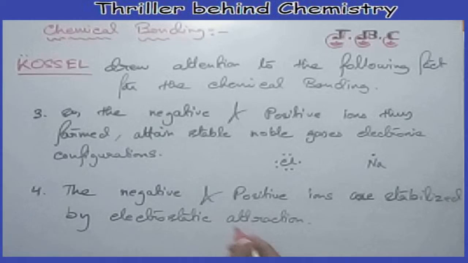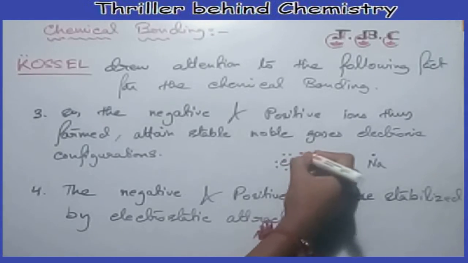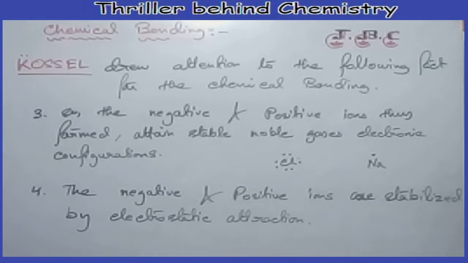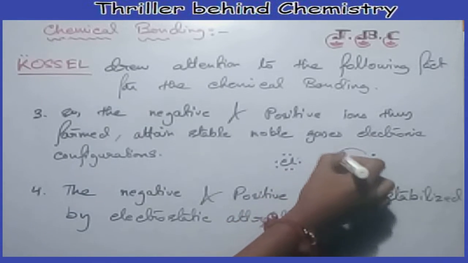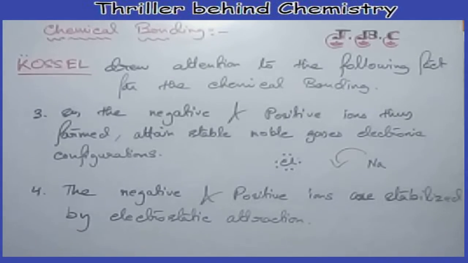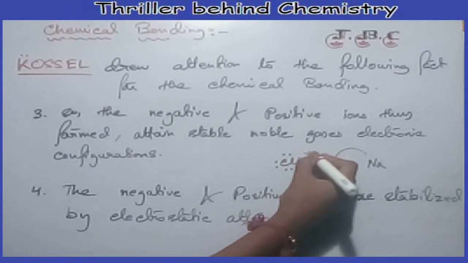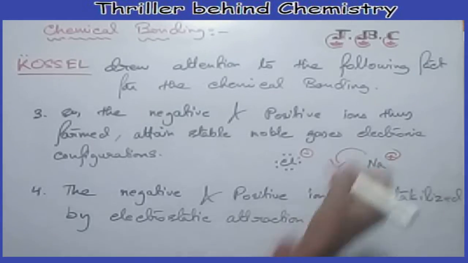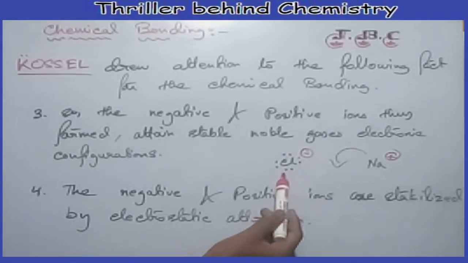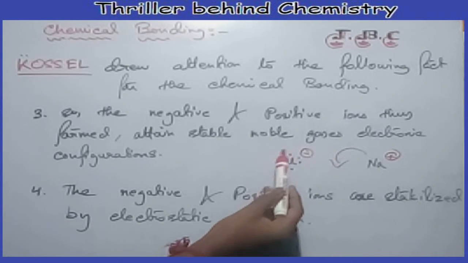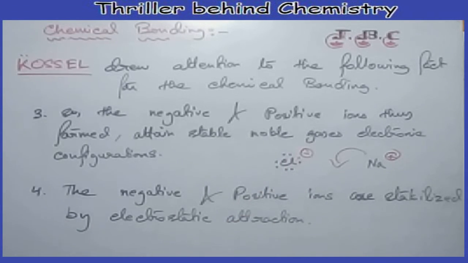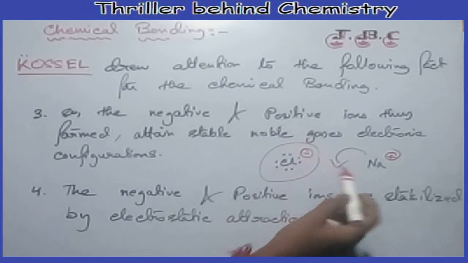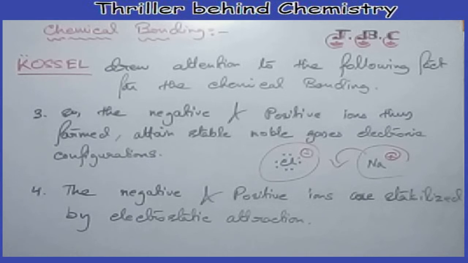So here chlorine gains an electron and sodium loses that electron, and chlorine becomes negative and sodium becomes positive. So chlorine has an outer octet of electrons: 1, 2, 3, 4, 5, 6, 7, 8. Clear? And that chloride, Cl minus, and Na plus are stabilized by electrostatic attraction force. We all know that when positive and negative charges come closer, they show electrostatic attraction.